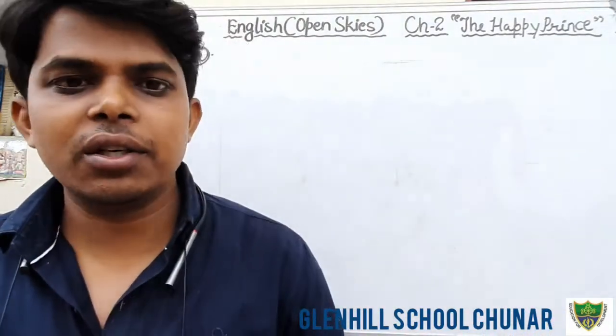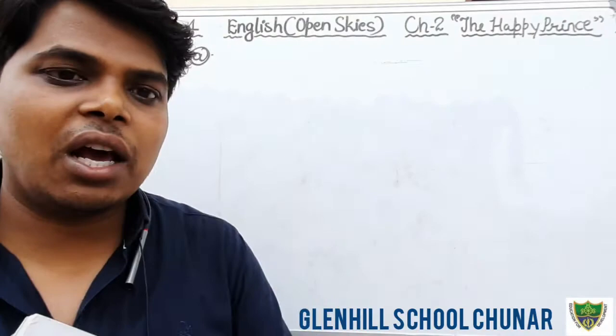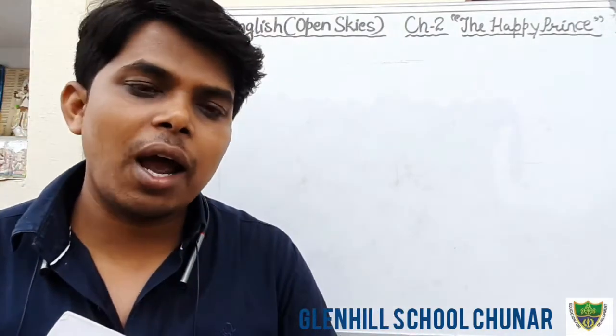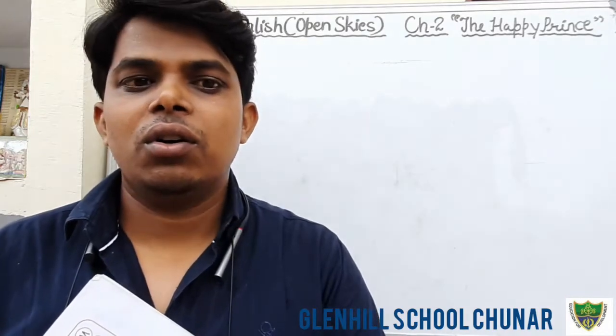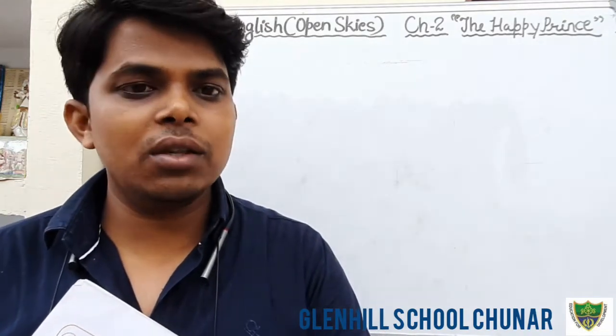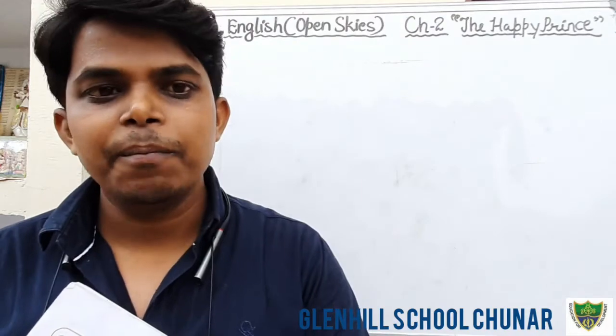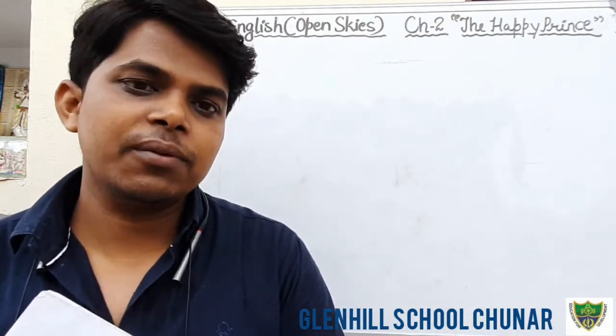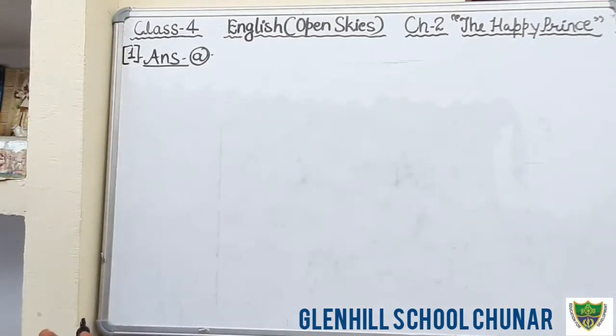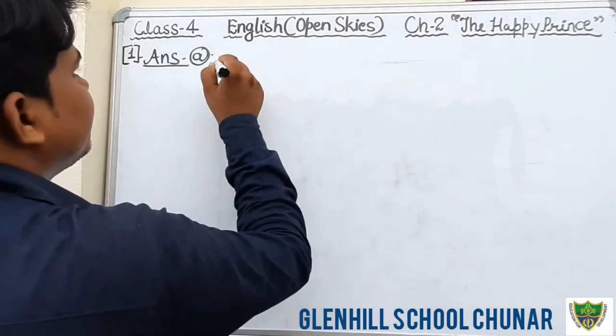Why was the prince called the Happy Prince? Dear students, in the previous classes I have told you why it is called the Happy Prince, because there was a smile on the lips of the Happy Prince, the statue of the Happy Prince. Therefore it is known as the Happy Prince. Okay students, just write down the answer. As the prince had,